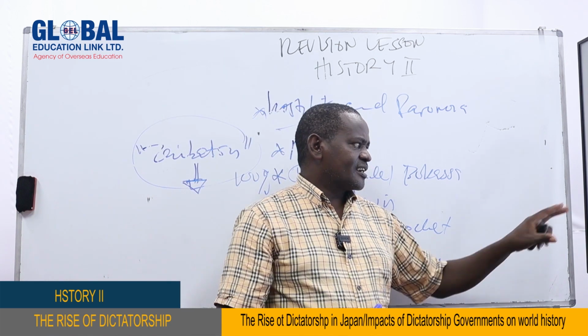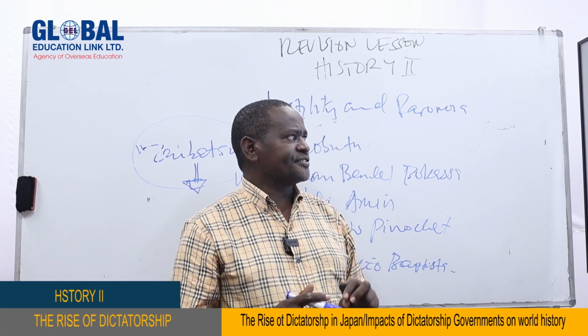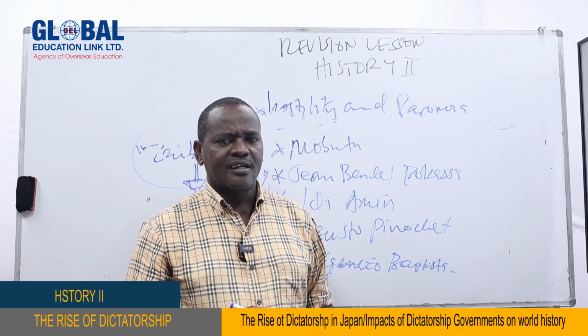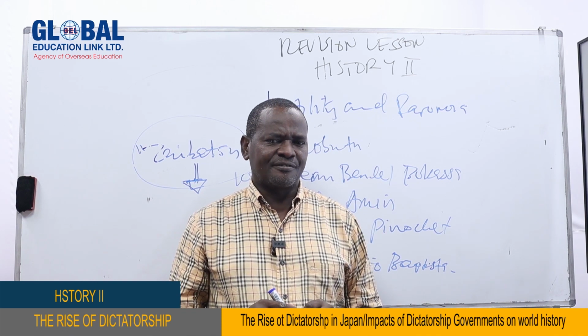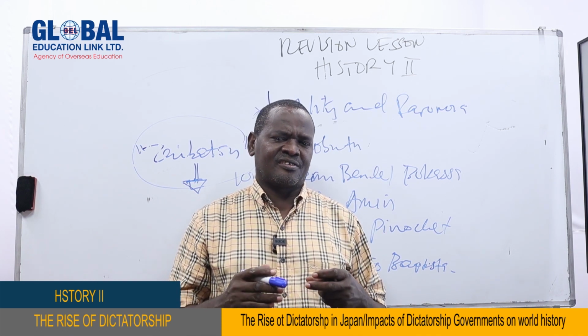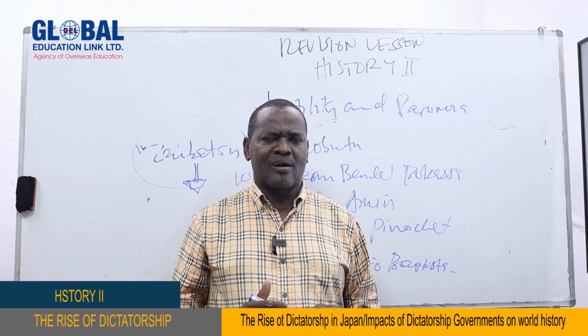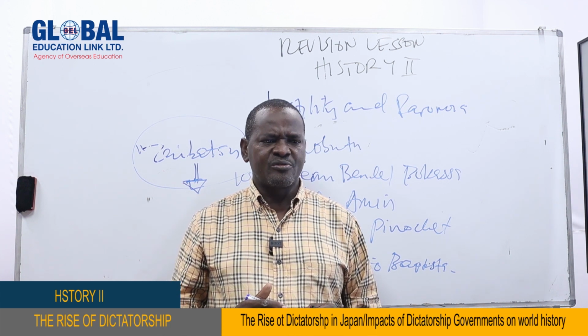Also, we have the Great Economic Depression. The depression also contributed to the collapse of the democratic system in Japan, leading to the rise of Japanese dictatorship. Economic depression made the life of Japanese people very difficult. As we have said, there was increasing unemployment and decreasing purchasing power, and when people complained, the government in power could not do anything.